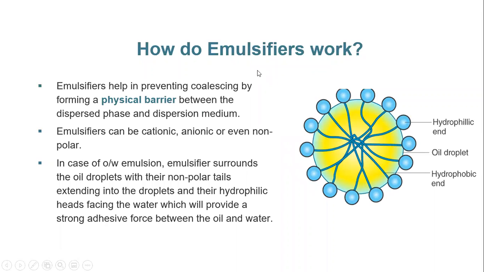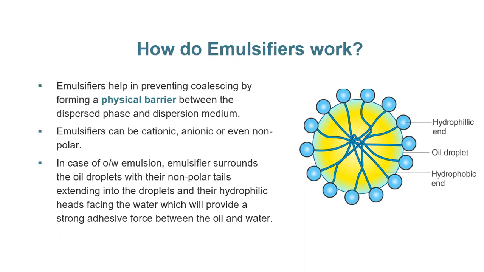Now, how do the emulsifiers work? Emulsifiers help prevent the breakdown of emulsions by forming a physical barrier between the disperse phase and the dispersion medium. Now, as you can see in this picture, in the case of an oil and water emulsion, the emulsifier surrounds the oil droplets with their non-polar tails extending into the droplets, while their hydrophilic heads face the water, which produces a strong adhesive force between the oil and water.